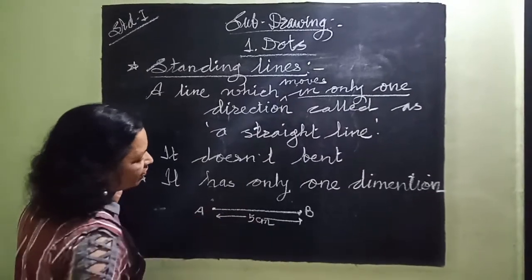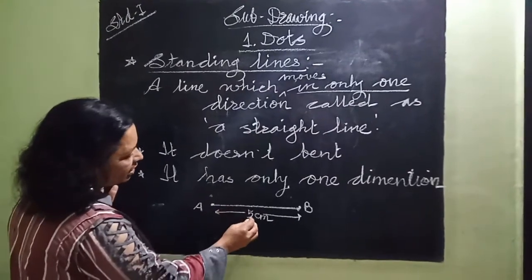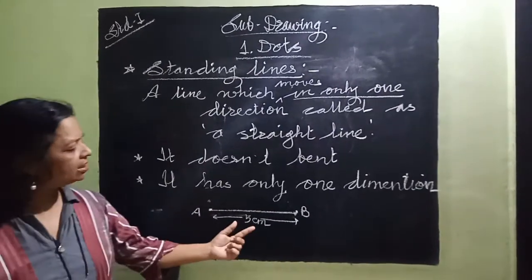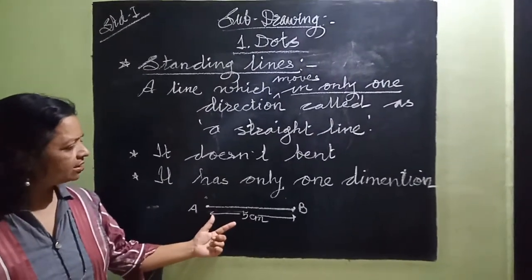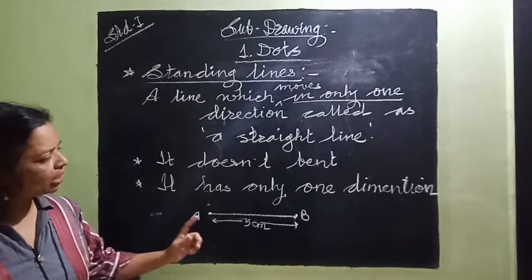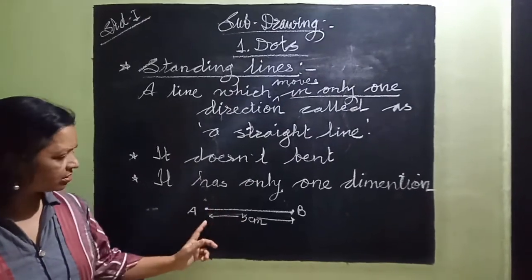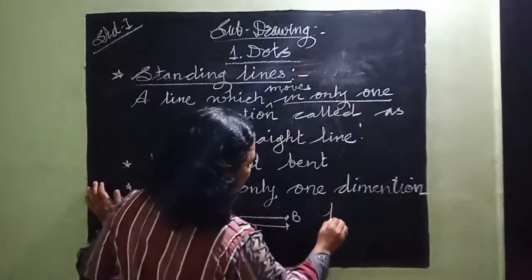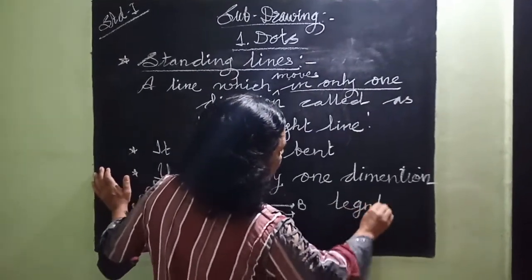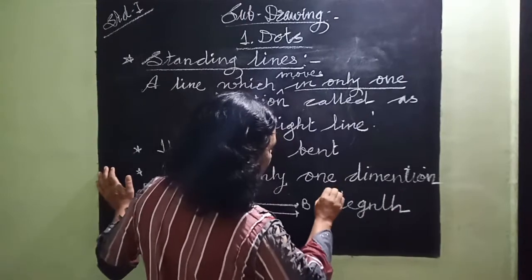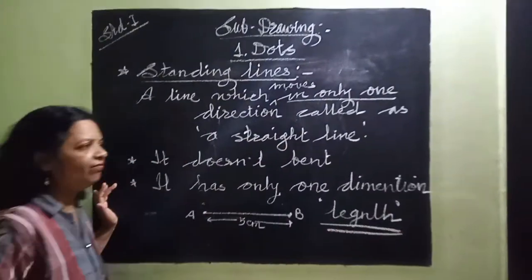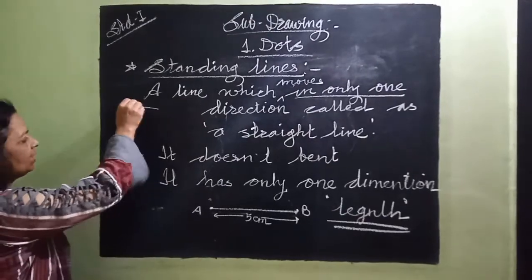Suppose it is 5 centimeter, then we can measure its length only. Since we can measure its length, it doesn't have any other dimension. So a line has one dimension, which is length. So remember it well and simply.